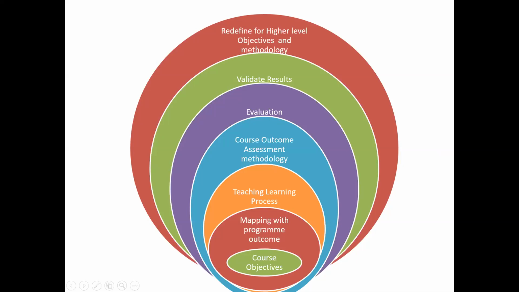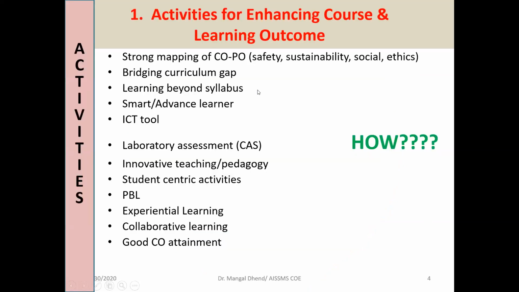What are the program outcome levels? And then we have to refine all this process. So I showed you the closed loop is very important. Kaizen is very important. So again, we have to jump from top level to the bottom level. It's a circle, a cyclic process.